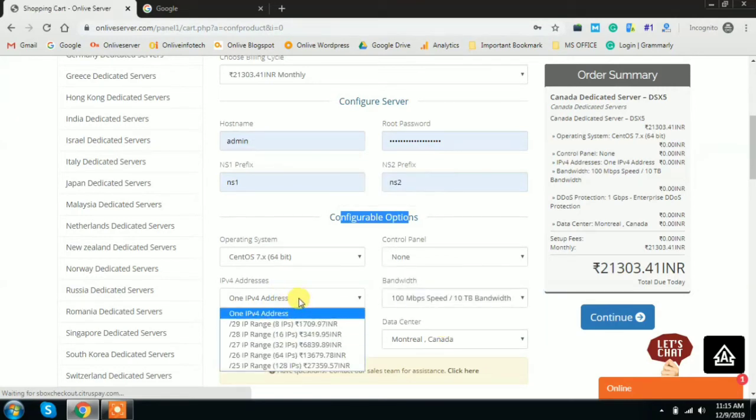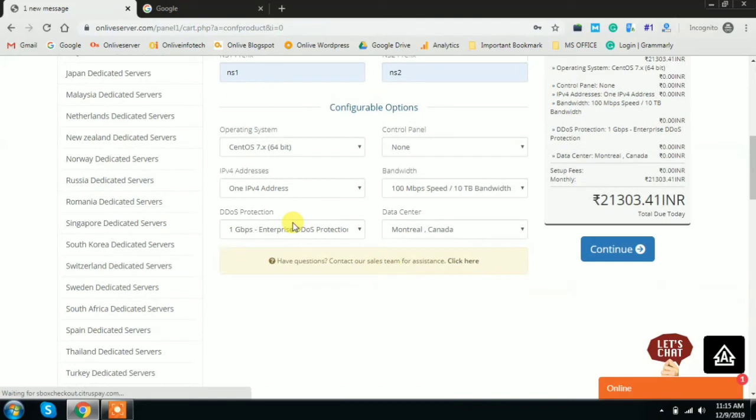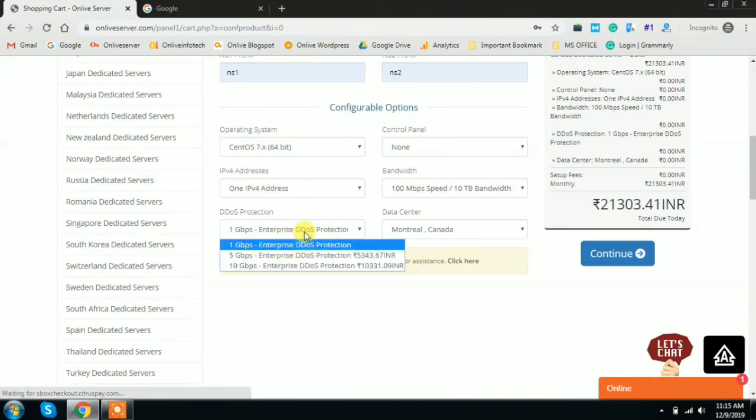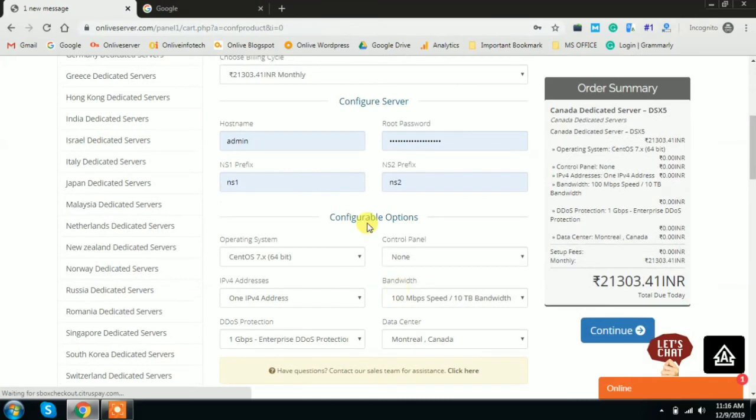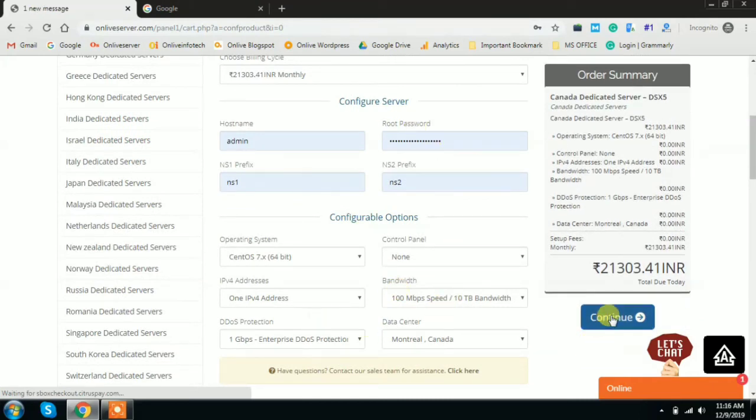Now here is the IP information. With this plan you are getting up to one dedicated IP, and if you require some additional IP, then you can choose here. With this plan you are also getting anti-DDoS protection, and here is some additional information about this. And the data center location is Montreal, Canada. After getting this information, click on the continue button.